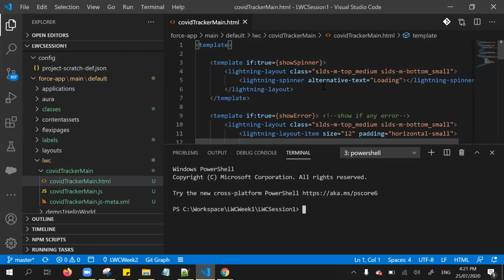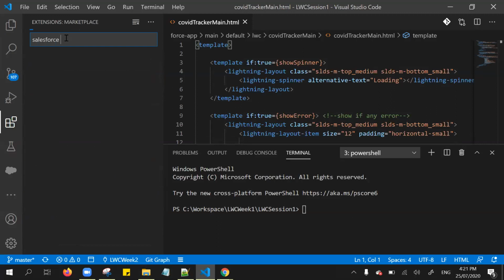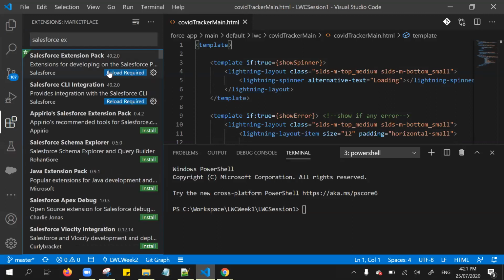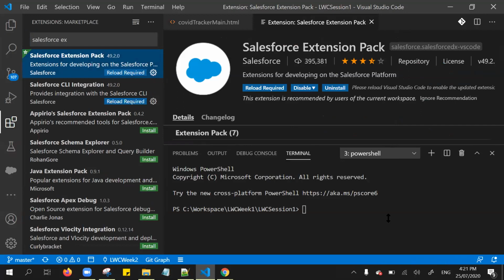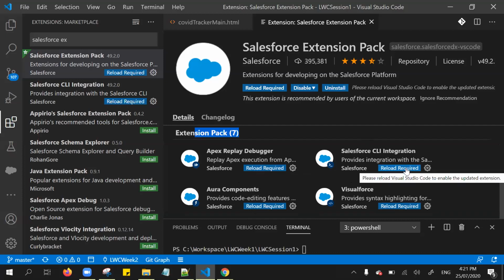Whenever you install any extension, for instance, now we installed the Salesforce extension pack provided by Salesforce. This particular pack has 7 components predefined, included. That's called the extension pack. Once we install this extension pack, it automatically covers all these features like creating Apex classes, Apex debugging, CLI, VF page creation, Aura components or Lightning Web Components, everything is included.